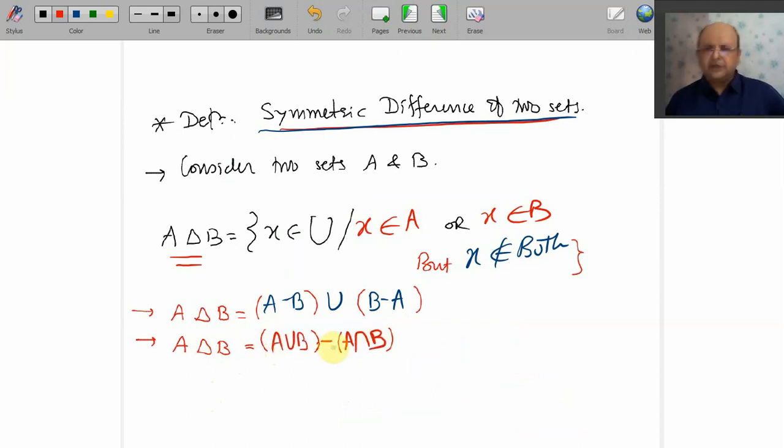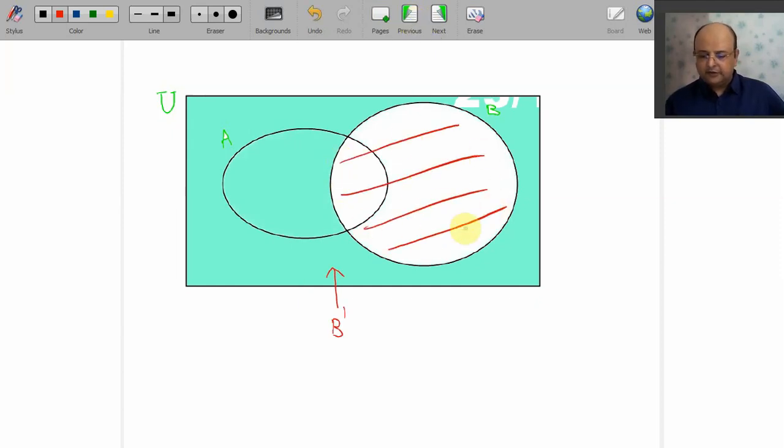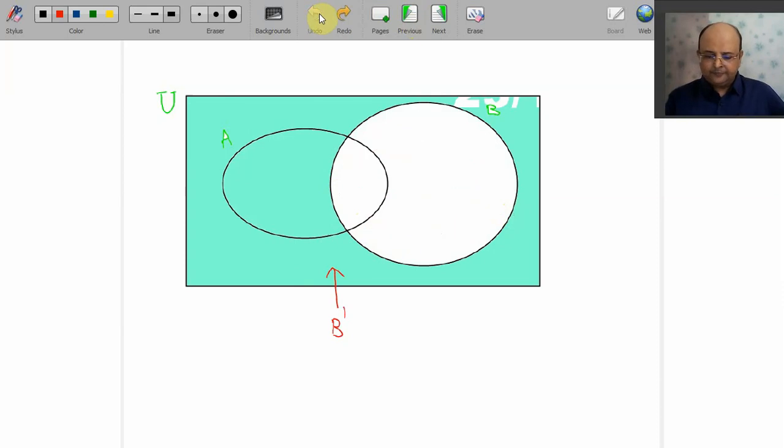So there are so many Venn diagrams. You should understand this carefully. I want to go for one more. What is this, darlings? Yeah, you can see that it is A dash. What is this? B dash. Come on. This is your B, so except B everything, that is B dash. And except A everything, that is your A dash. What is their union?